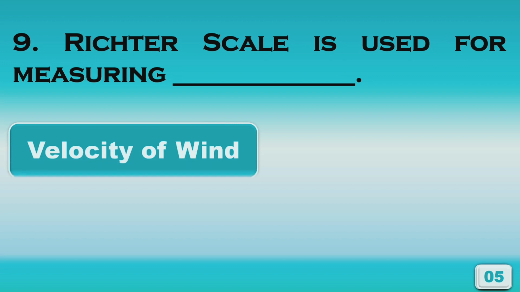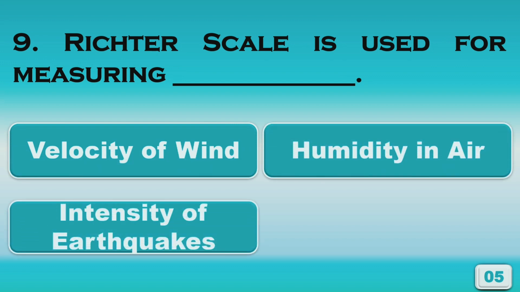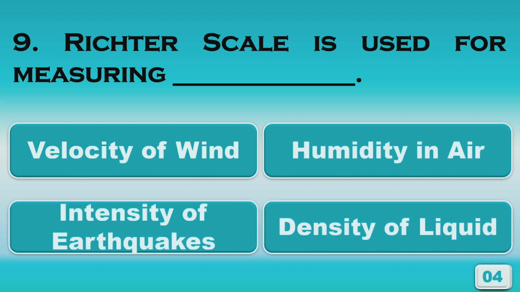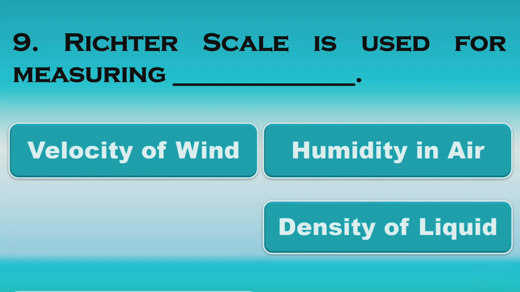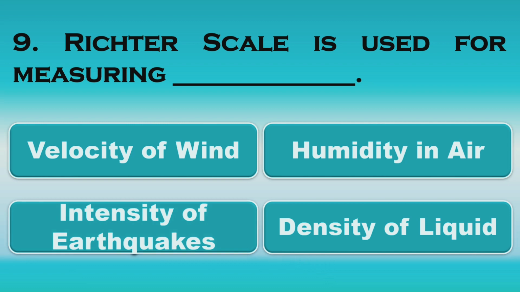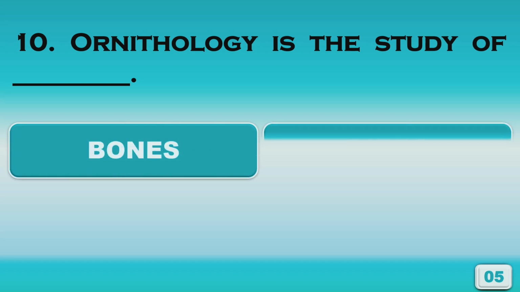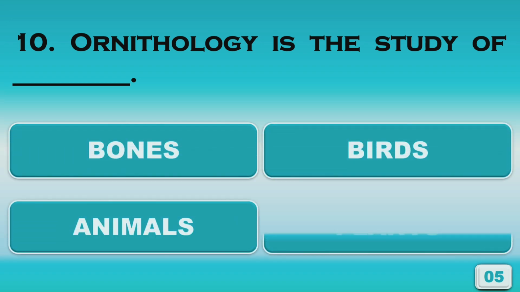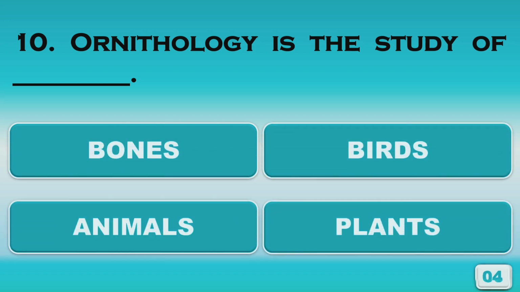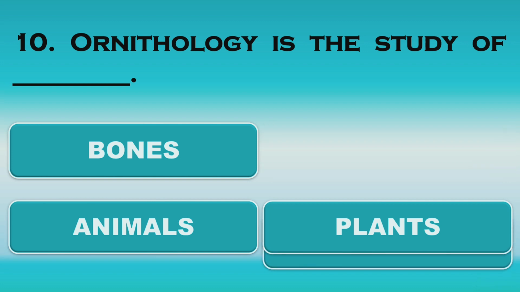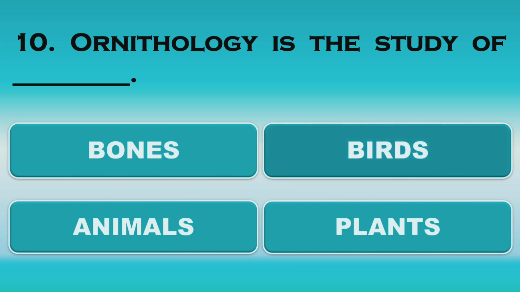Richter Scale is used for measuring... intensity of earthquakes. Ornithology is the study of... the correct answer is birds.